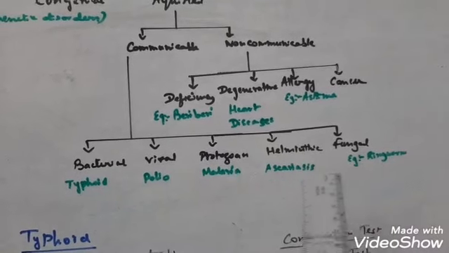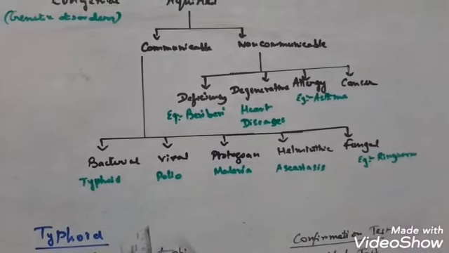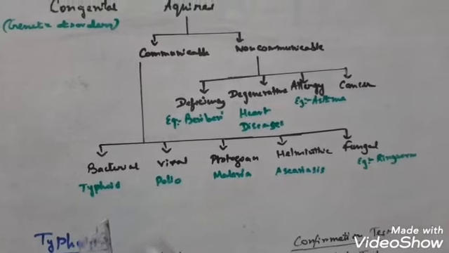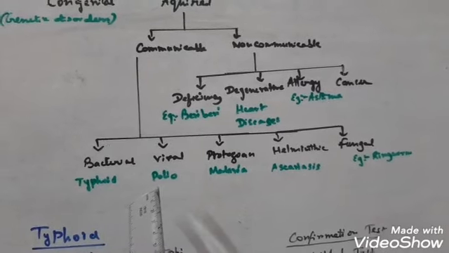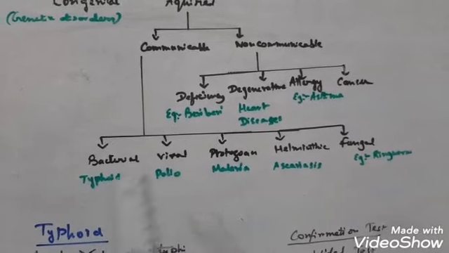and fungal disease. Bacterial diseases include typhoid and pneumonia. Here I will be explaining two topics, typhoid and pneumonia. Then come viral diseases. Polio is a viral disease and very common now.